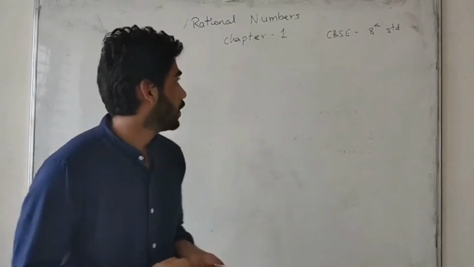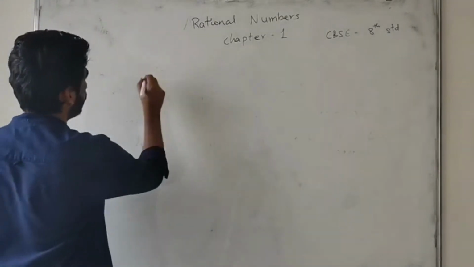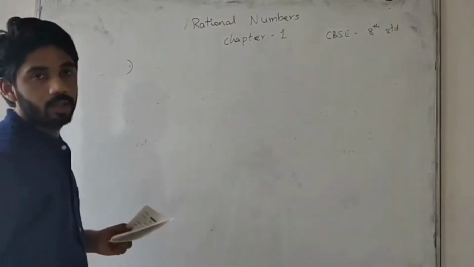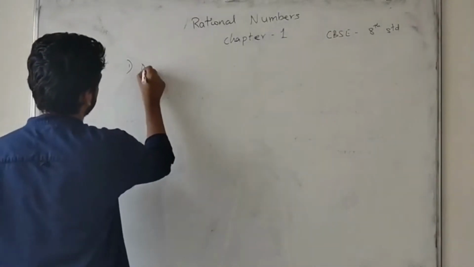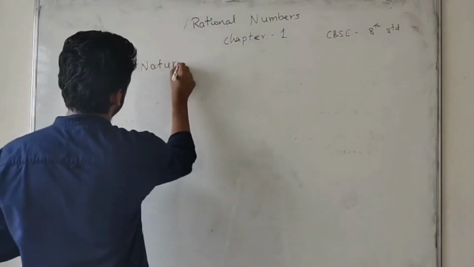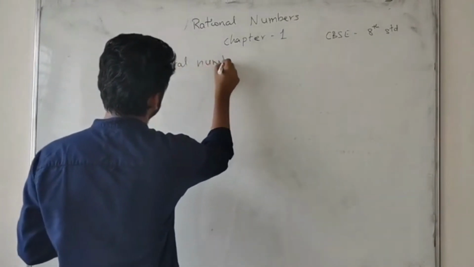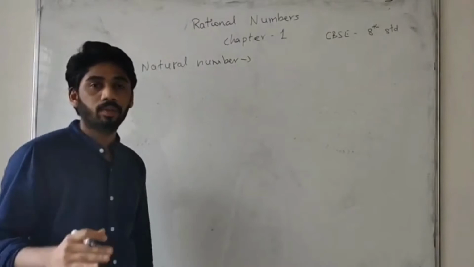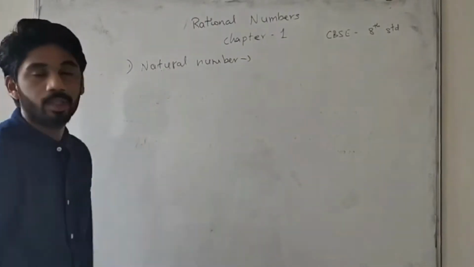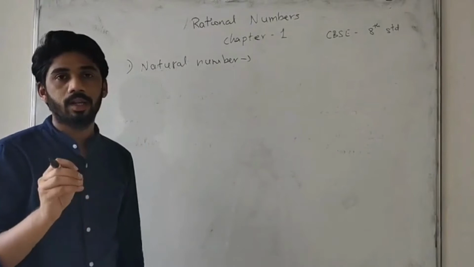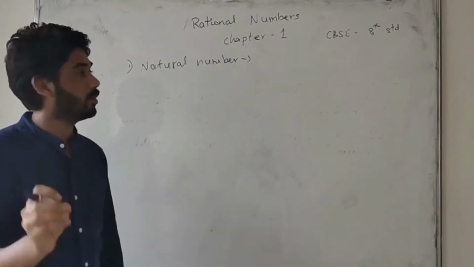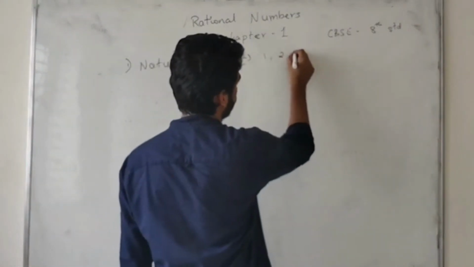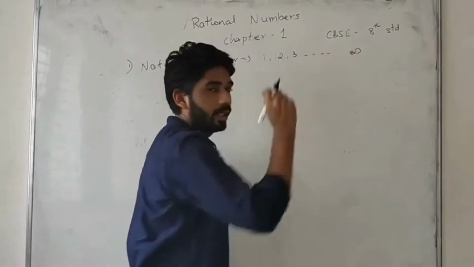So first one, students, note it down. First we take natural numbers. We must know all these things, then only we can solve the problem. Natural numbers: leaving 0, the numbers from 1 to infinity are all natural numbers. Take 1, 2, 3 till infinity, unlimited.